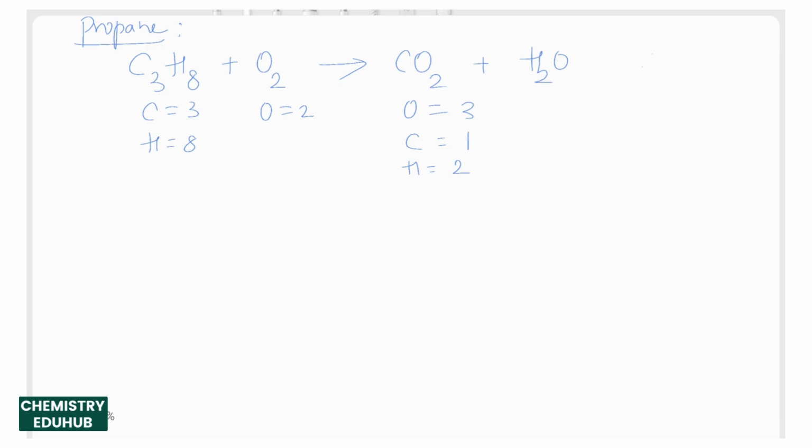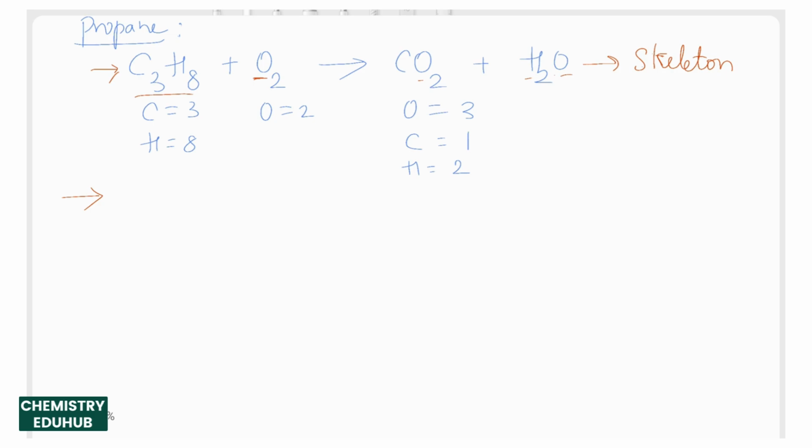So the first step to balance is writing the formulas of each reactant and product. Now this is considered to be the unbalanced equation or the skeleton equation. The second step is we have to select a complex compound, or we can say an uncommon compound. In this reaction, oxygen and hydrogen are very common. The uncommon one is propane, that is C3H8.